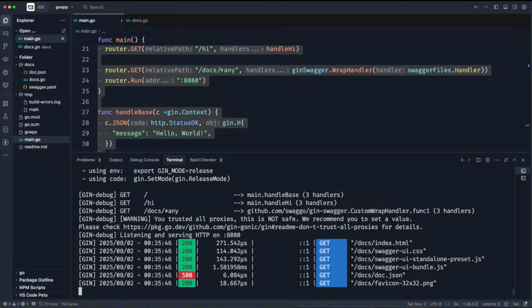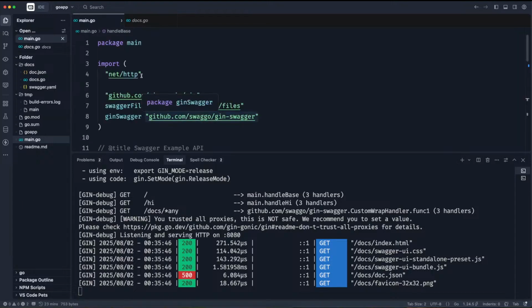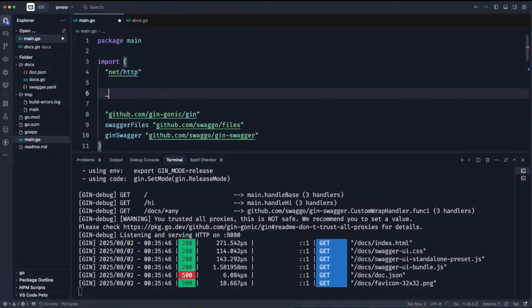Let's try to fix this. I think the problem is coming from the fact that we don't have the doc in properly.